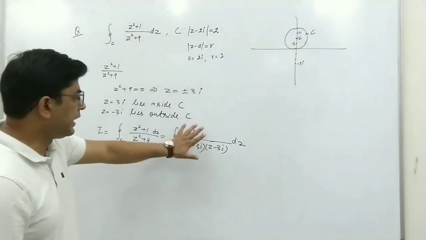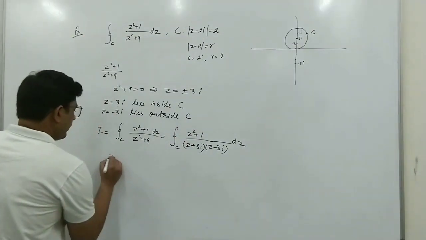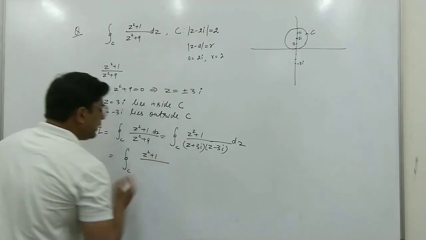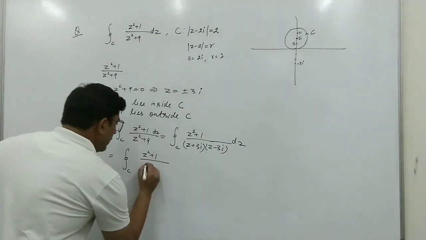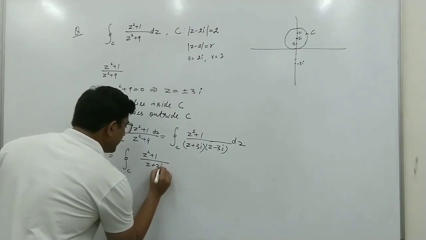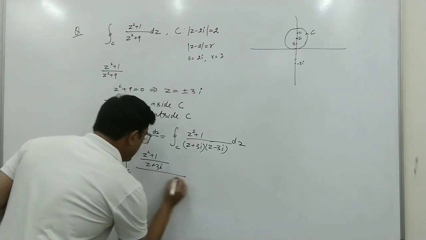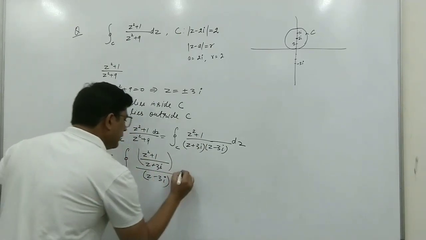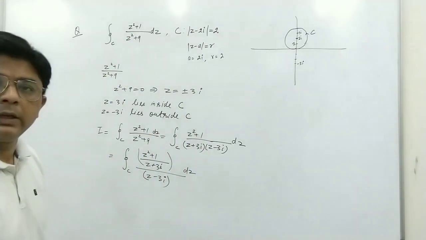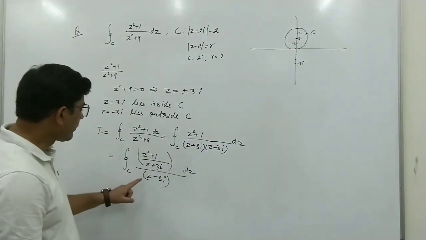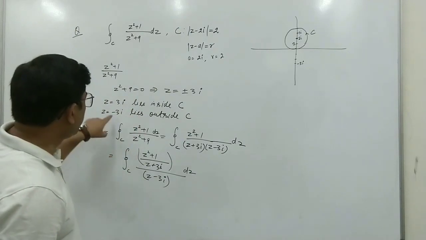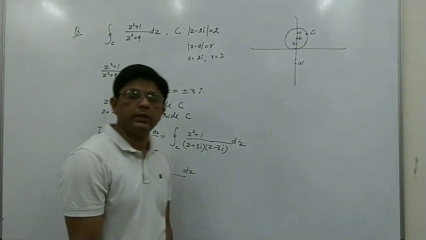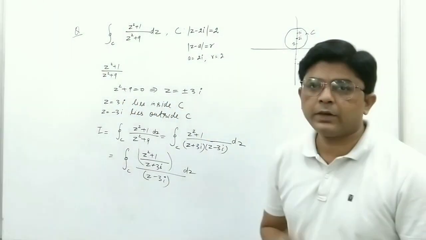So if we write this function as integral C (z square plus 1) upon (z plus 3i) and upon (z minus 3i), we can write the given function like this. Here you can see that the given function is not analytic at z equal to 3i, because z equal to minus 3i lies outside C. So there is only one point at which this function is not analytic.